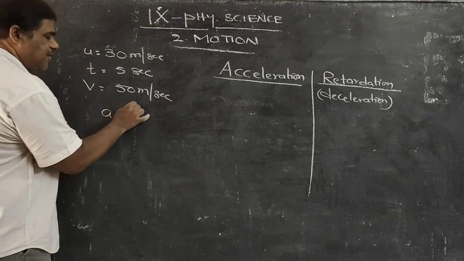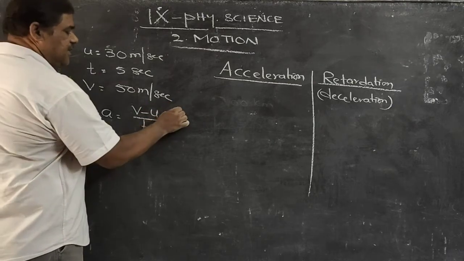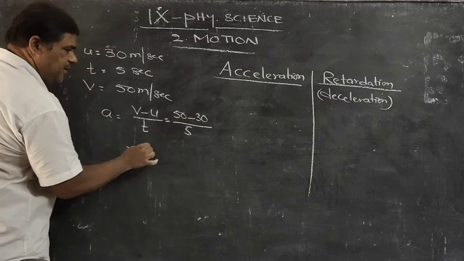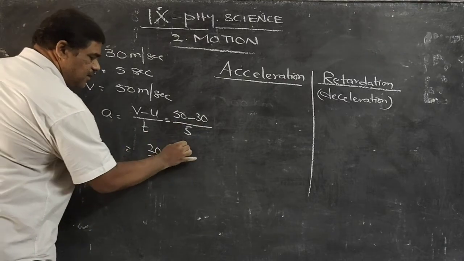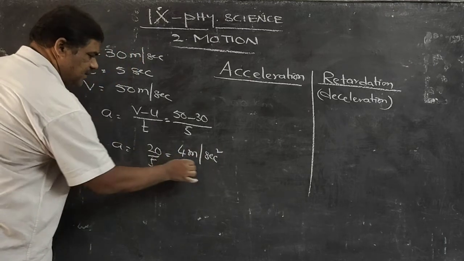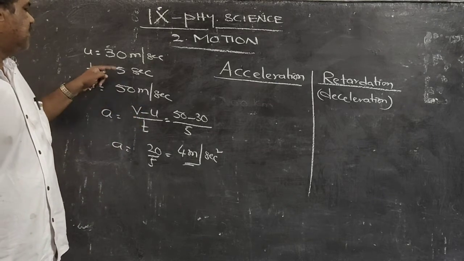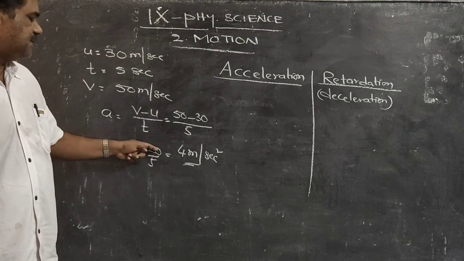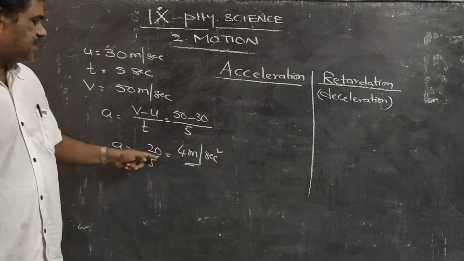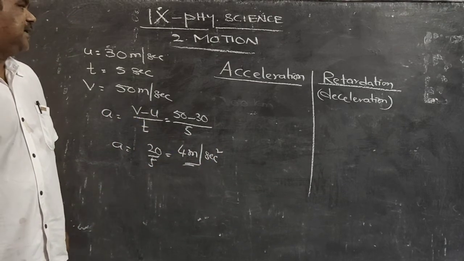So the acceleration formula is change in the velocity divided by time. That is 50 minus 30, which is 20 meters per second, divided by time 5. So it is 20 by 5, that is 4 meters per second square. This is the acceleration: change in the velocity by time.